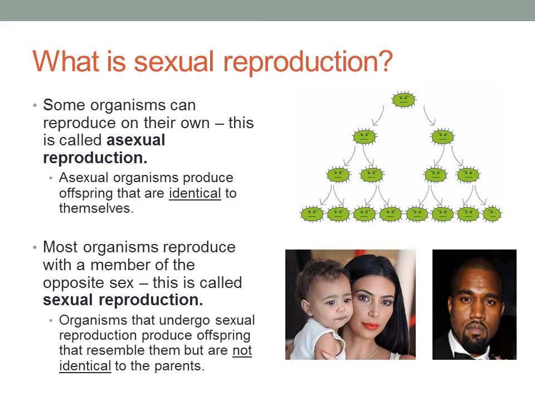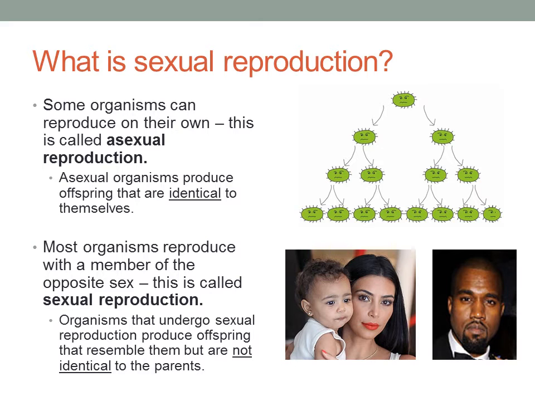So if you look at the top picture on the right, you see that you have that green bacteria, and its offspring or children is identical to itself. And so we see that they're just producing more and more copies of themselves.